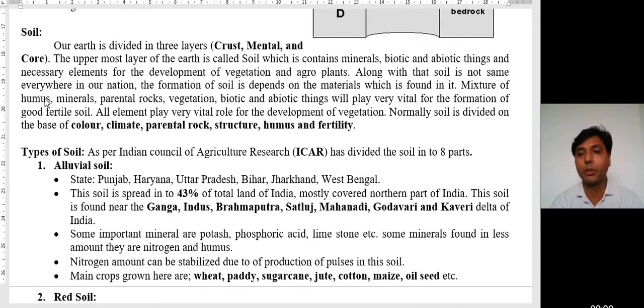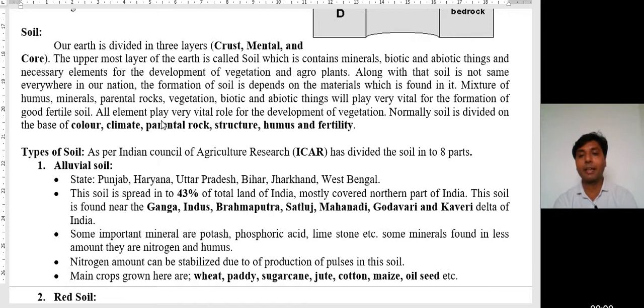In that, humus, minerals, parental rock, vegetation, and biotic and abiotic things play a very vital role in the formation of good fertile soil. Fertile soil is very important for the production and development of any plant or agriculture. So, in short, fertile soil requires lots of things: humus, minerals, parental rock, and some biotic and abiotic things provide it fertility.